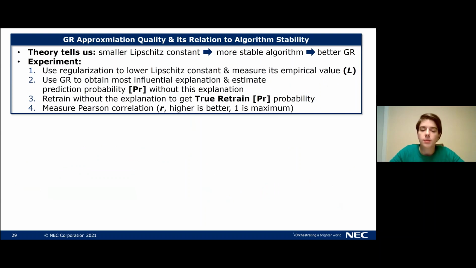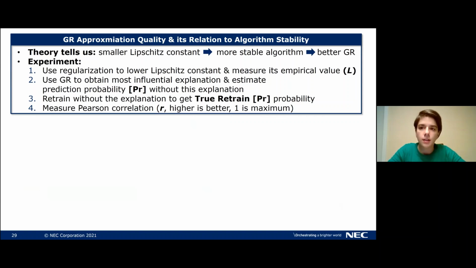There is one more experiment that we wanted to run, because we know that theory, when we derived our approximation error, we saw that a smaller Lipschitz constant leads to a more stable algorithm, which makes gradient rollback better because the approximation error will be smaller. And we wanted to validate this empirically in practice. So we set up the following experiment.